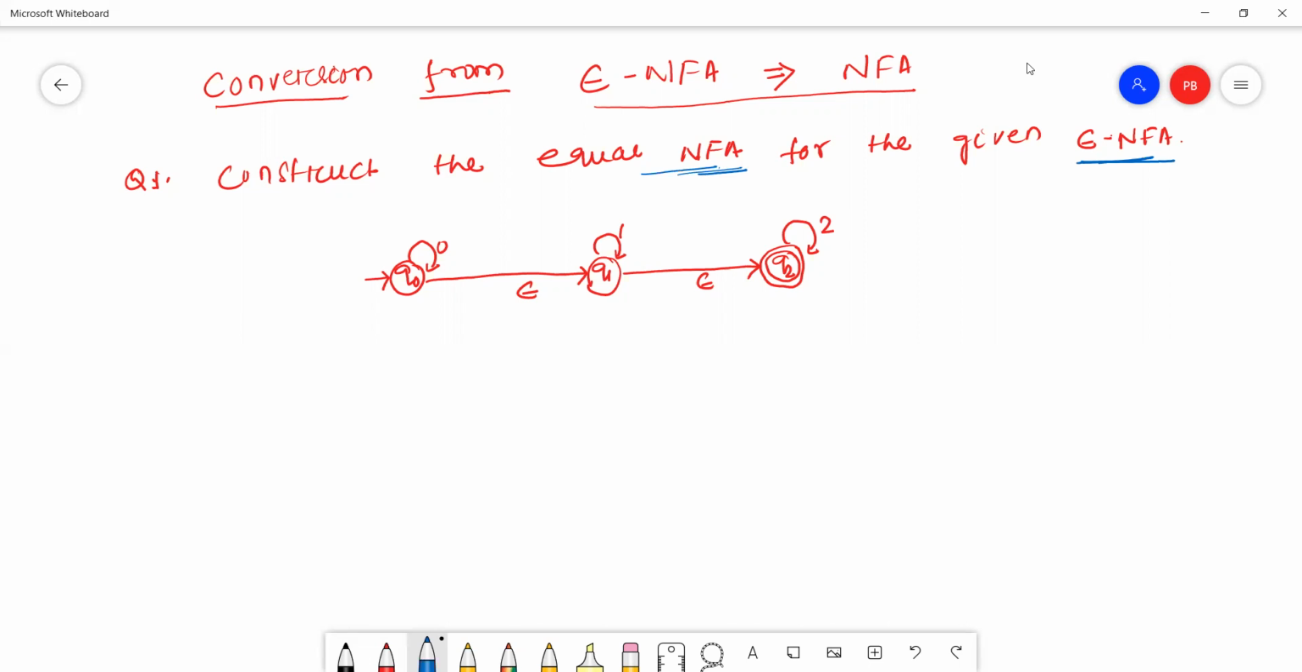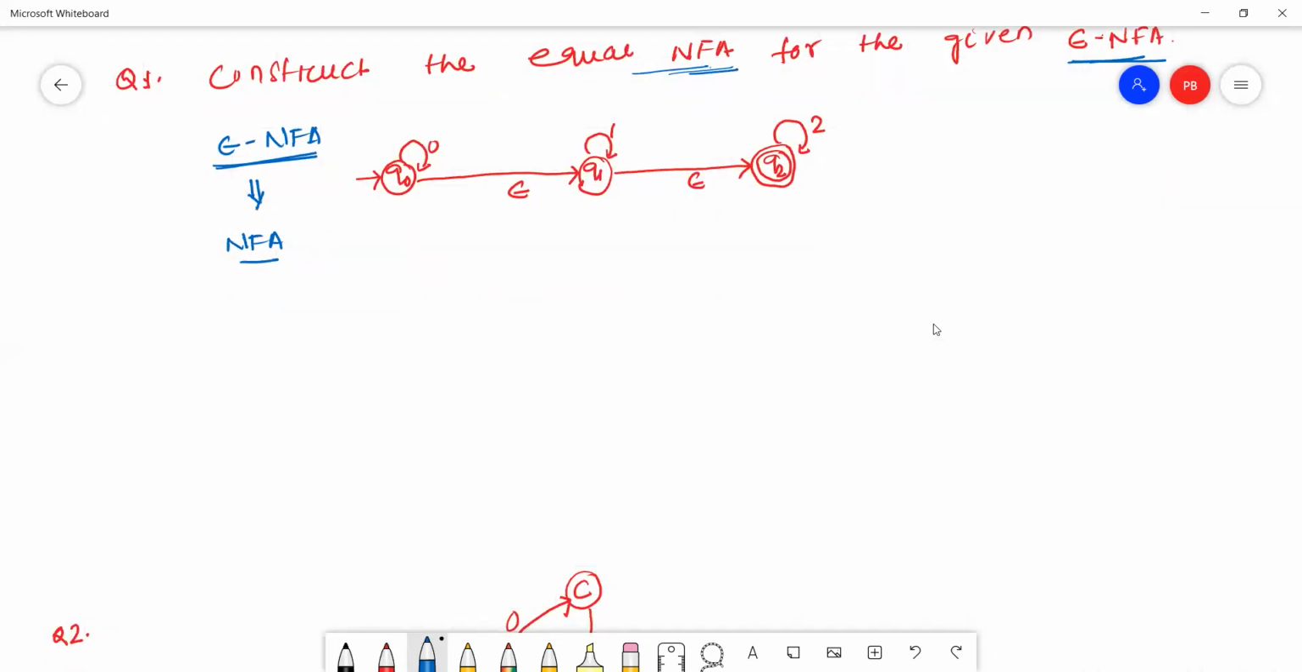So this is my given epsilon NFA. Now we'll convert this epsilon NFA to NFA. See here how to construct the NFA if the equivalent epsilon NFA is given.